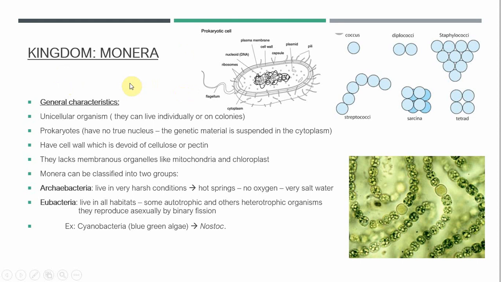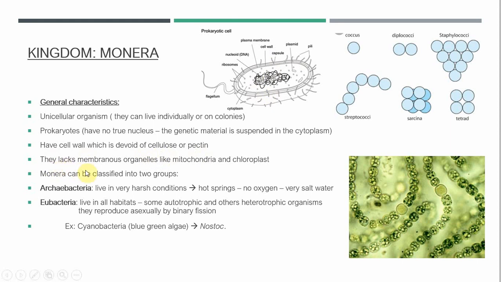The members of Kingdom Monera are all unicellular organisms, which means they are composed only of one cell. These cells can exist individually or solitary, or can be in aggregation or in colonies. Their cells are prokaryotic, which means they have no true nucleus, and their genetic material is suspended in cytoplasm without nuclear membrane, or they are not surrounded by a nuclear membrane. They have cell wall, which is devoid of cellulose or pectin. If you remember that cellulose is a polysaccharide found in the cell wall of plant cells, so they have cell wall which is devoid of cellulose or pectin.